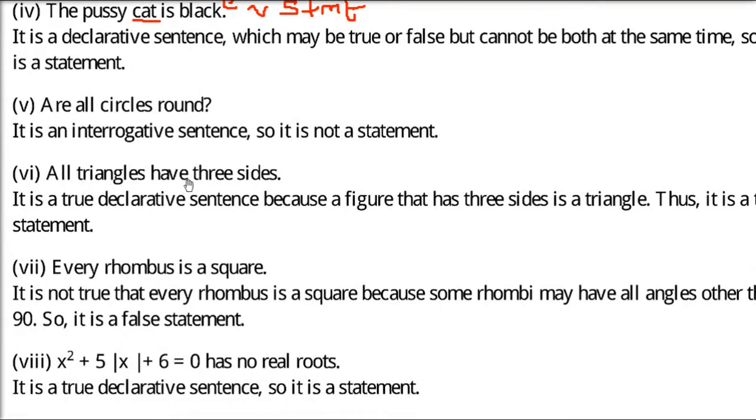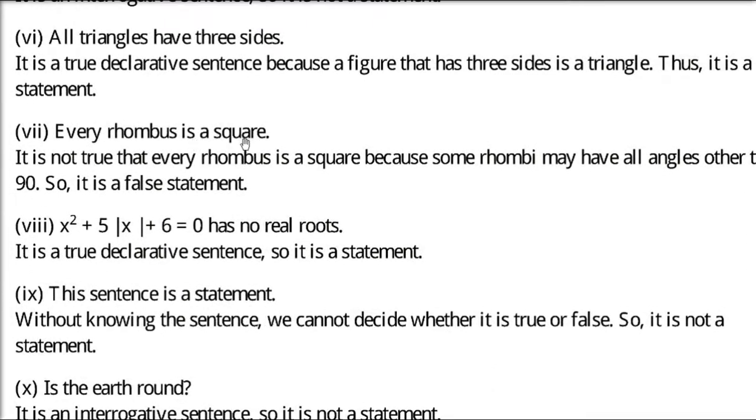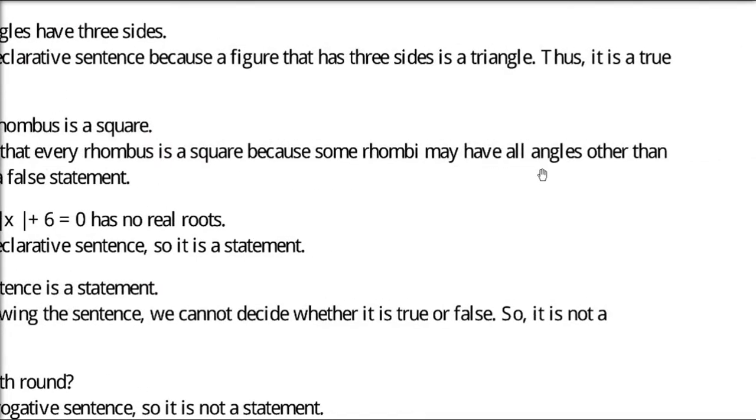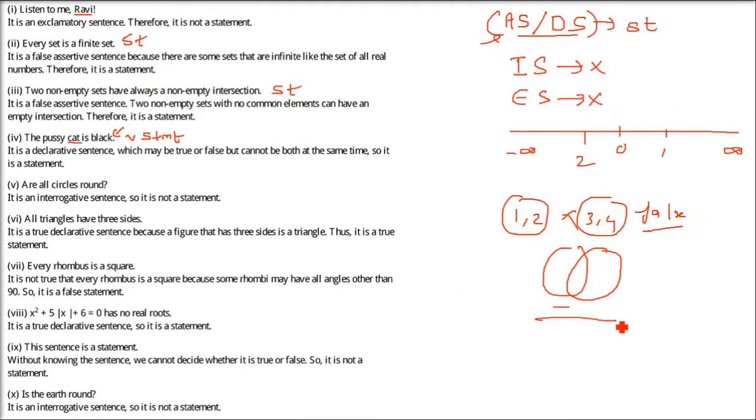Next one. All triangles have three sides. This is again a declaration. Whether it is true or false, we'll check later. But right now, it's a statement. Every rhombus is a square. A square has to have all angles 90 degrees. But a rhombus has all sides equal. It can be a square, or it cannot be a square. That is a different thing. But from our perspective, this particular line is a statement.